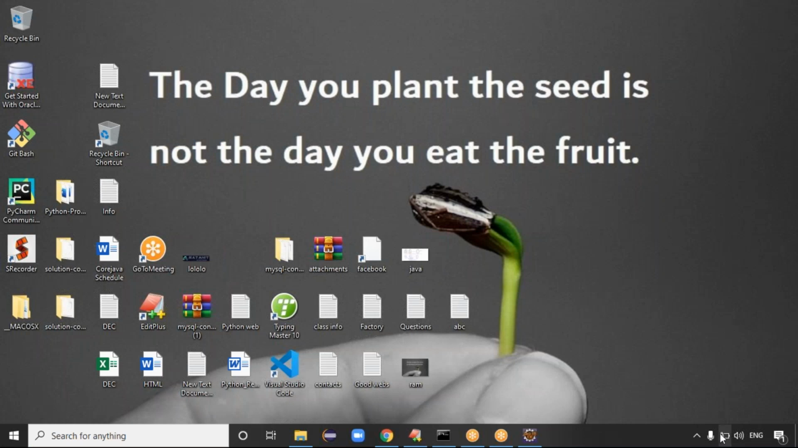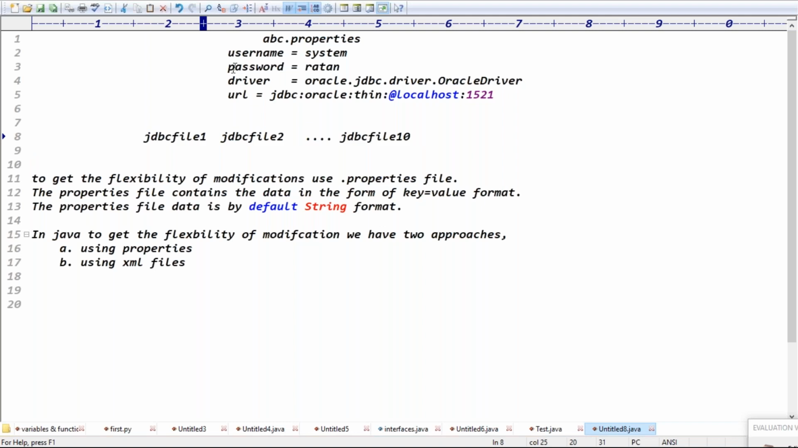Guys, are you clear now? Instead of modifying multiple files, we can simply modify the property file data. All these files are getting the data from which file? The property file data, right? If you change the data in the property file, all the files will be reflected, right? Guys, are you clear now?